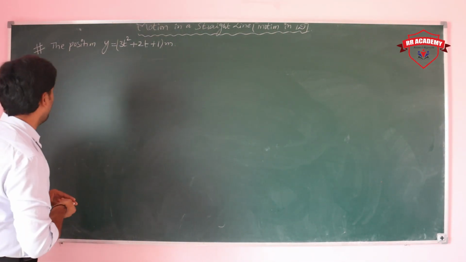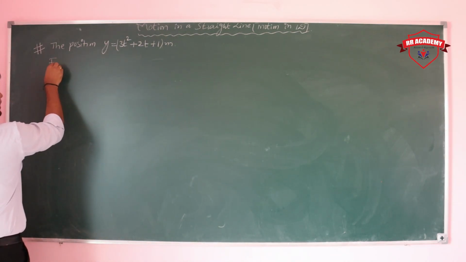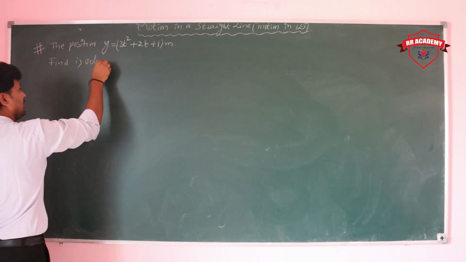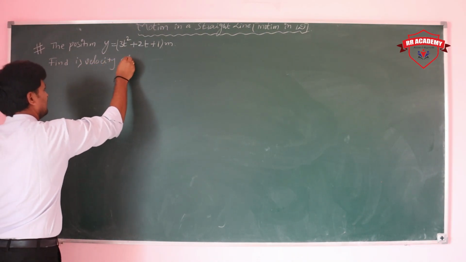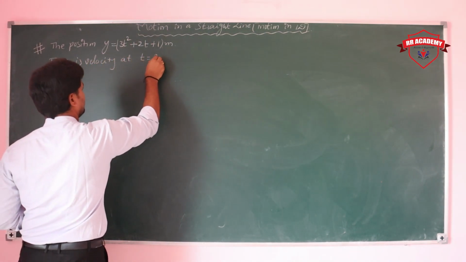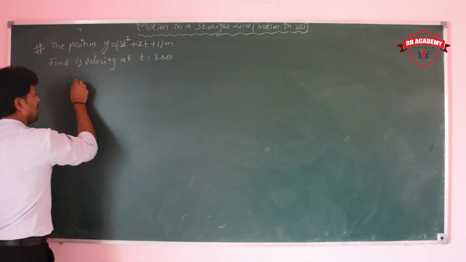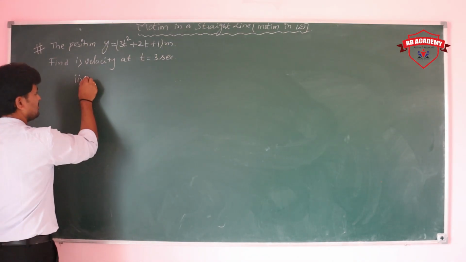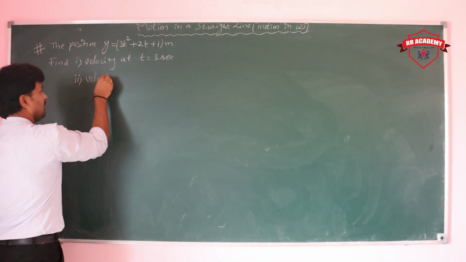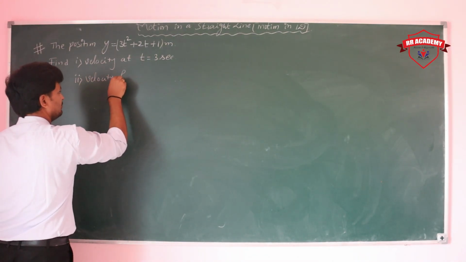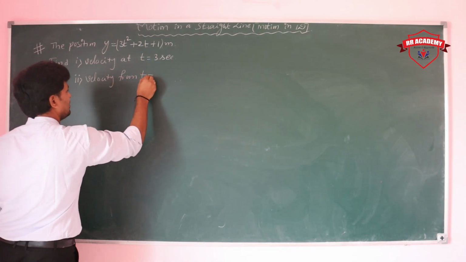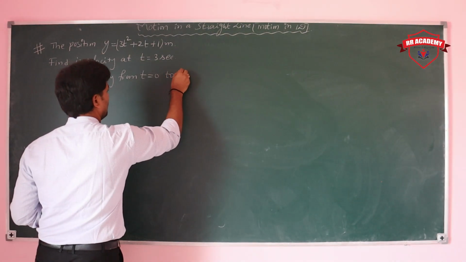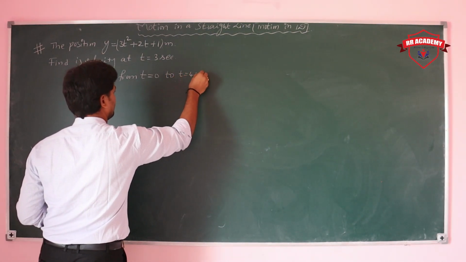Then find the velocity at t is equal to 3 seconds, and also find the velocity from t is equal to 0 seconds to t is equal to 4 seconds.